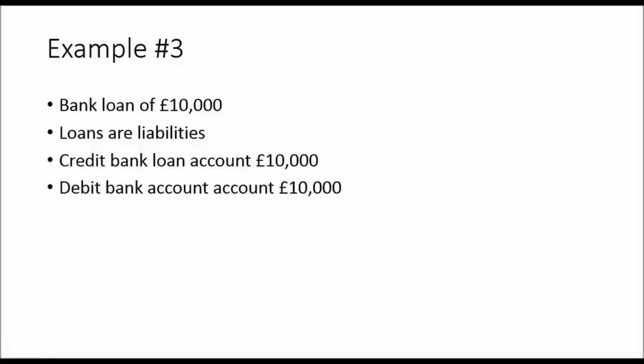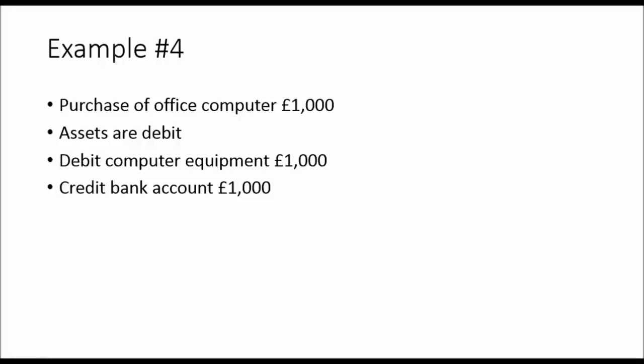So we receive a bank loan, we record 10,000 as a credit. Debit £10,000 into the bank account if the money is going to the bank account, which it likely is. Debit bank account 10,000. We are increasing the value of the asset, which is a debit. Liabilities are credit. We have 10,000. Oh, we're nearly reaching 6 minutes already.